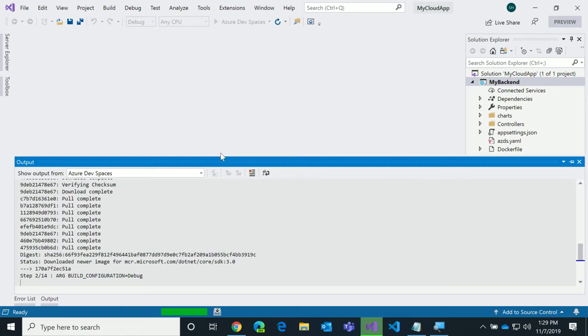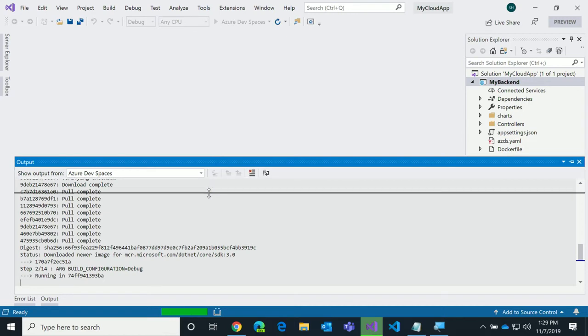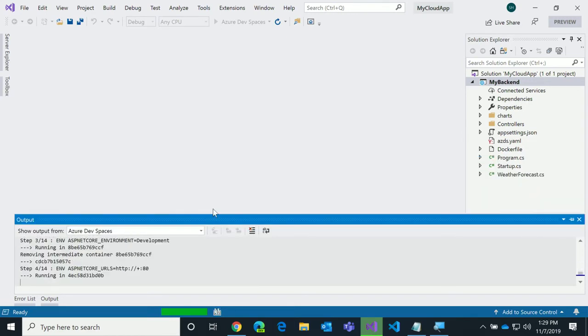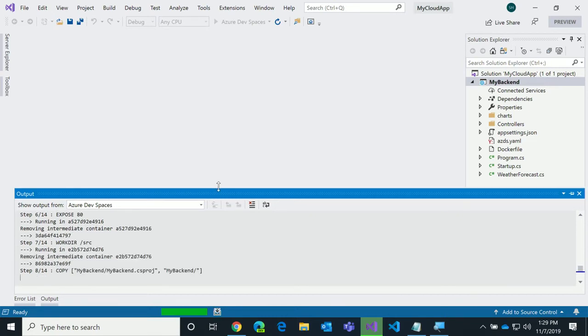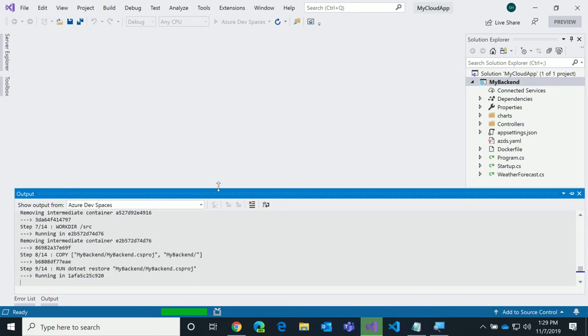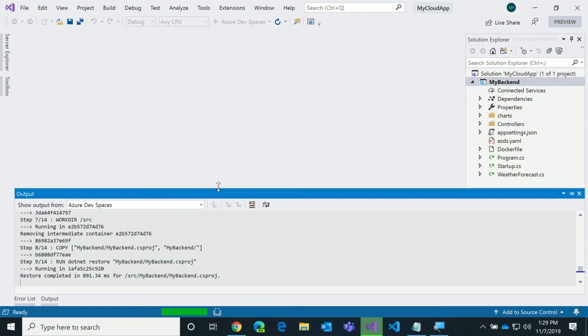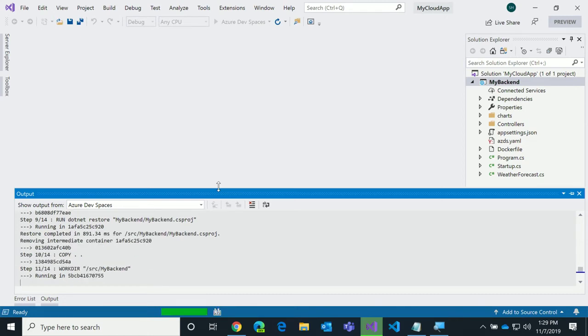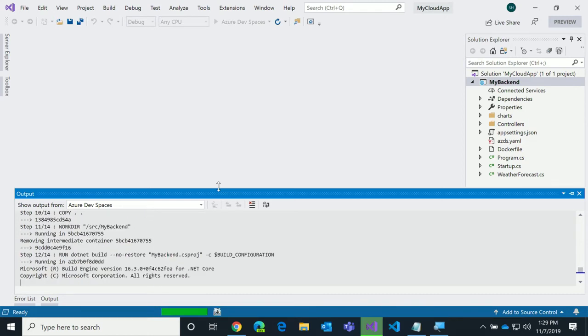Wait for it to go. One of the things that's important to note is, as we mentioned, he does not have Docker running or installed on his machine, but you'll notice that in the output there, you'll see things like it's pulling images, it's building images, it's tagging images, it's deploying things to his cluster.